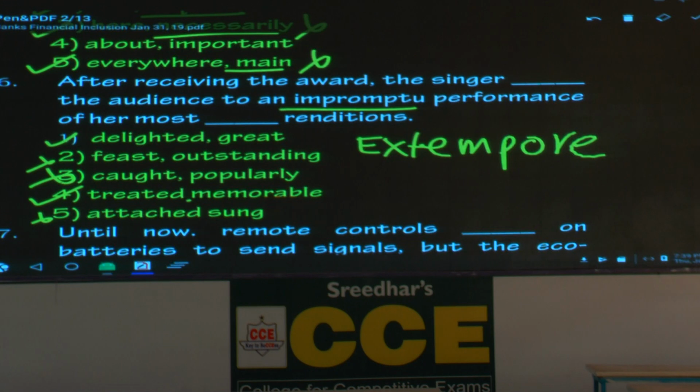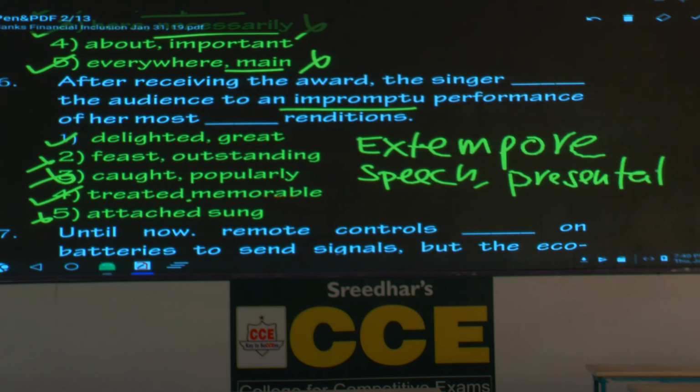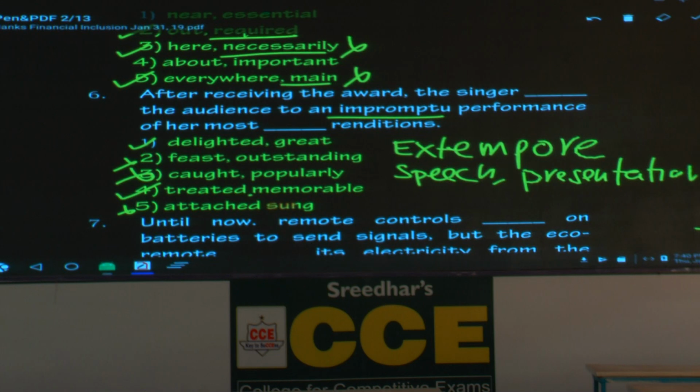Extempore. Please write the word extempore. Write the combination also, extempore speech, presentation. Also write the word presentation. We also use a word, please write one more word, spontaneous. Without any preparation, impromptu, extempore, spontaneous. They all mean the same.